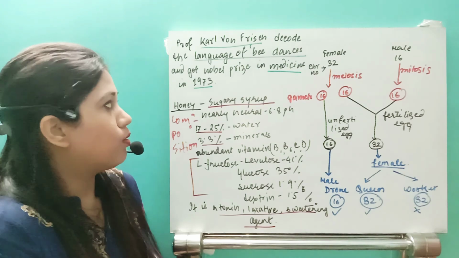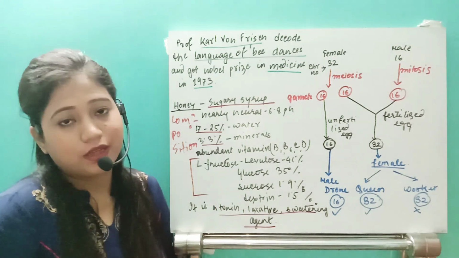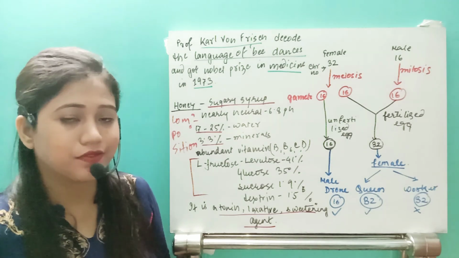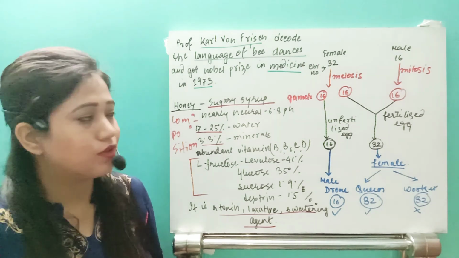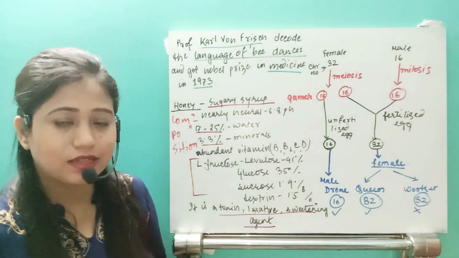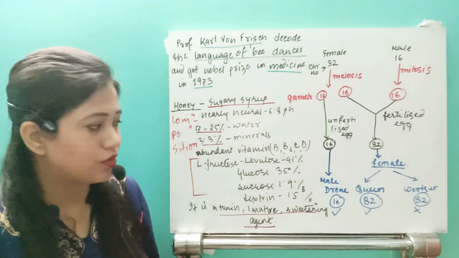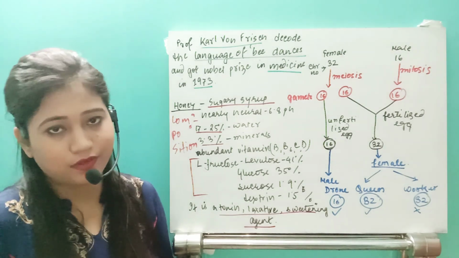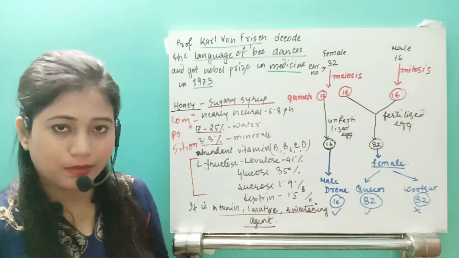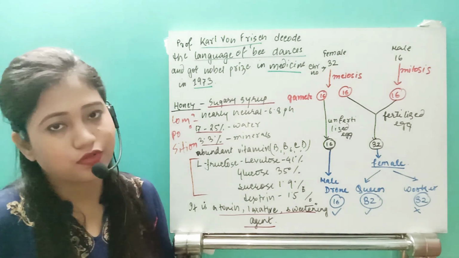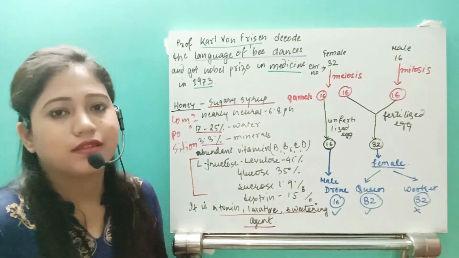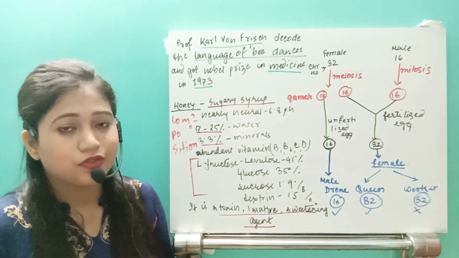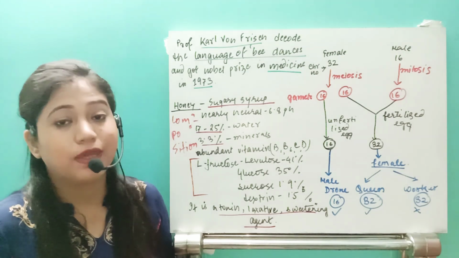So that's all about apiculture: honeybee, how it is cultured and reared, the beehive, artificial beehive, social pattern, their caste system, everything I told. Hope you have understood. If you remember only this, it is more than enough up to NEET level. In board level I have already completed, and for the NEET level I have given as much knowledge as I can. So that's all about the topic beekeeping. Thank you.